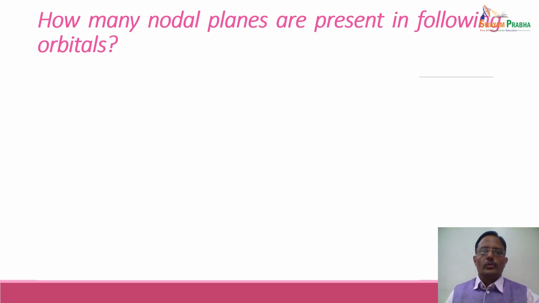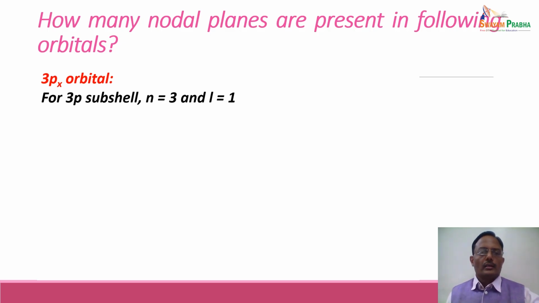How many nodal planes are present in the following orbitals? Let us calculate the number of nodal planes in various orbitals. For example, for 3px orbital. Now for 3px orbital, we know that the value of principal quantum number is 3, and for p subshell we have azimuthal quantum number is equal to 1.